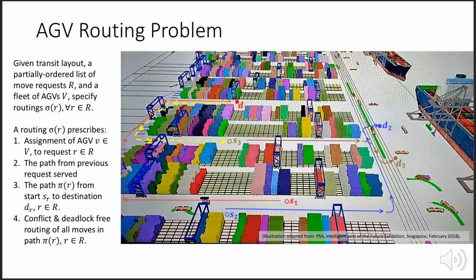The AGV routing problem. Given a transit layout, a partially ordered set of requests, and a fleet of vehicles V, the problem is to specify all the routings needed to fulfill the requests. A routing specifies the timing of all move events by the AGVs in the transit network. The objective is to maximize the total sum of completion times, such that routings are conflict-free and deadlock-free. Unique to this work is the consideration of the assignment of vehicles to requests as a decision variable in conjunction with the routing and deadlock detection problem.